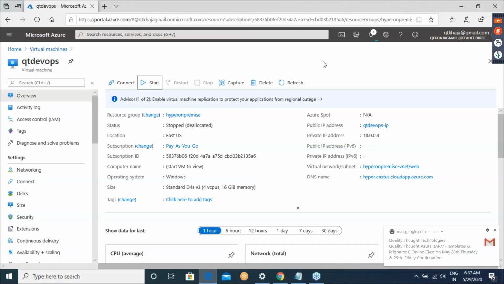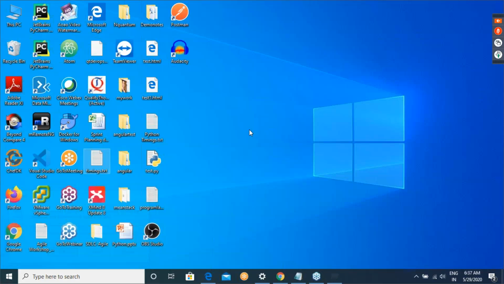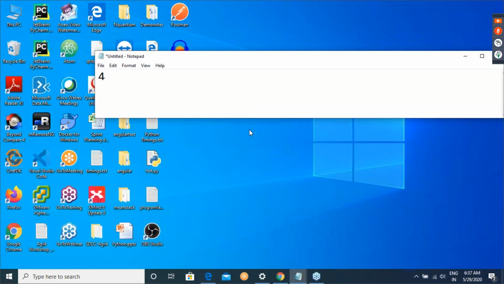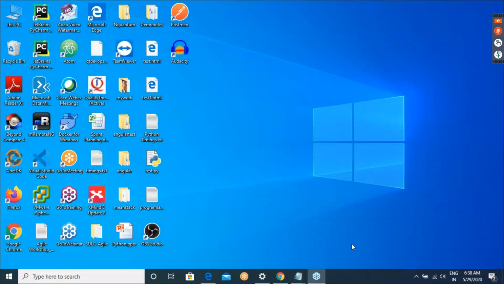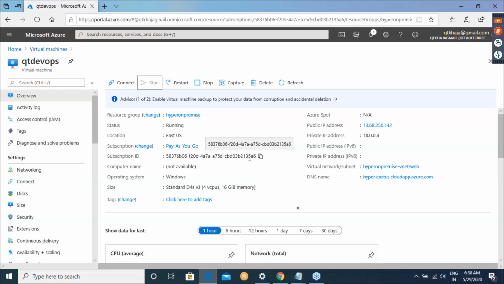Okay, I had to change the machine's processors. Okay, fine, I'll do that. But before that, let us try one more thing. The people who are in their first month of free trial will not be able to create a machine whose size is greater than 4 virtual CPUs. This is a restriction which Microsoft will have. So if you go with the 8 processor machine, it will be costlier than what we think.